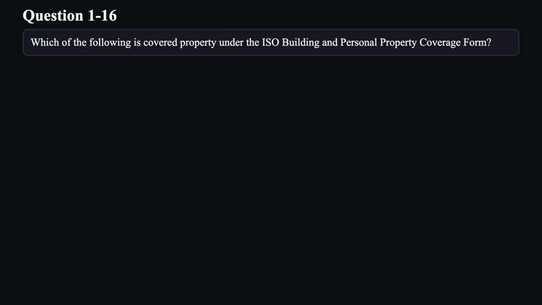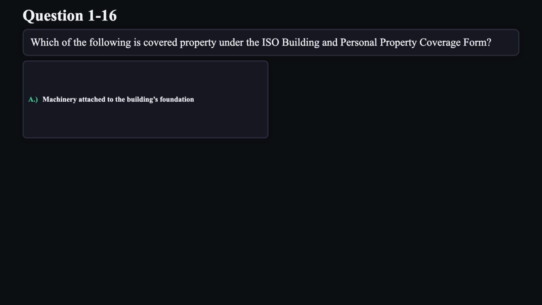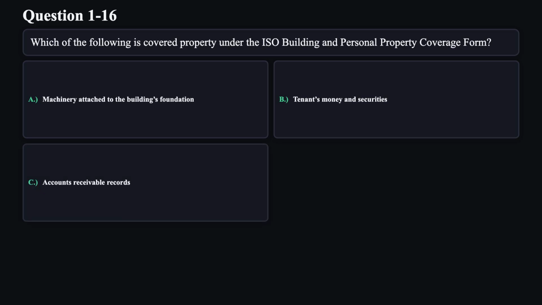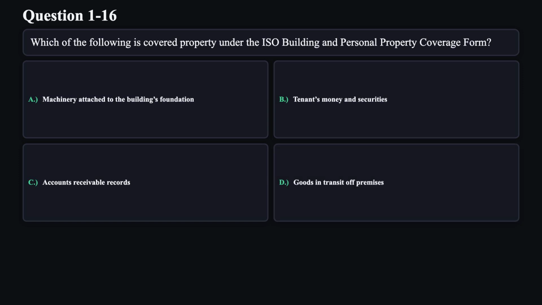Question 16. Which of the following is covered property under the ISO building and personal property coverage form? A. Machinery attached to the building's foundation. B. Tenants' money and securities. C. Accounts receivable records. D. Goods in transit off premises.